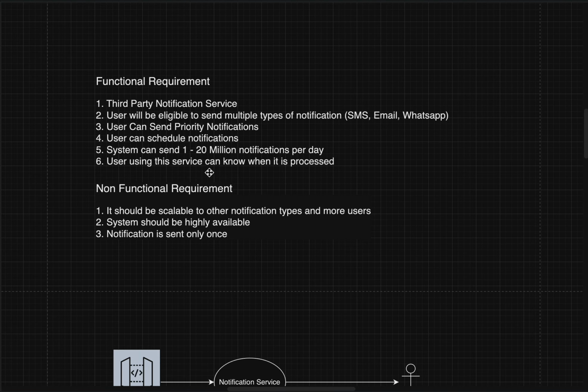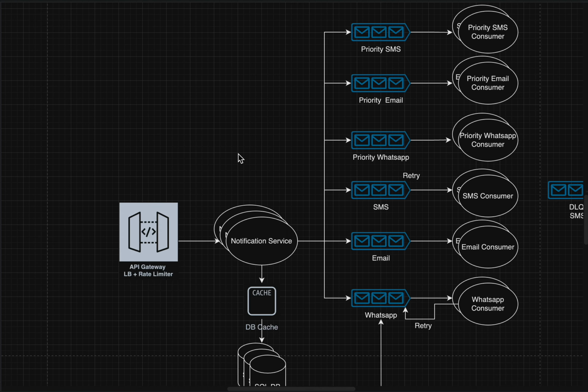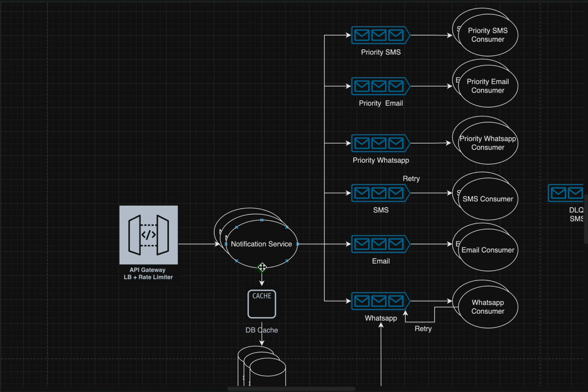If we go and see, we have covered all the functional requirements. Now, if we want to scale it to a very highly scalable system, like more than 20 million, what else can we do? We can come to the queuing part.